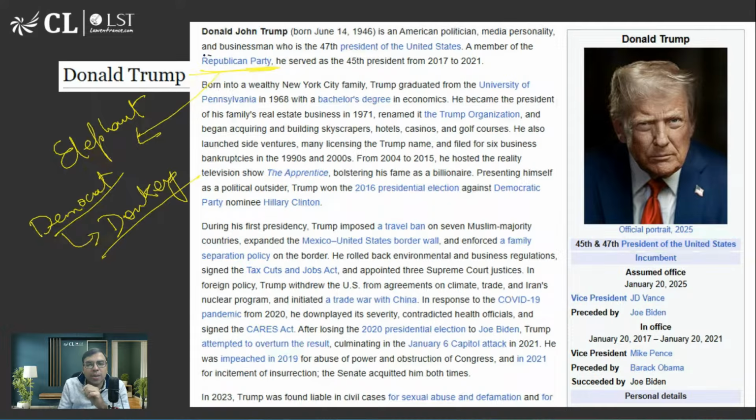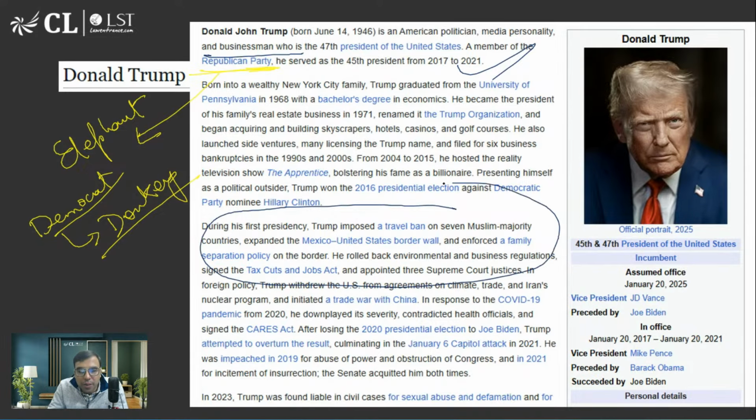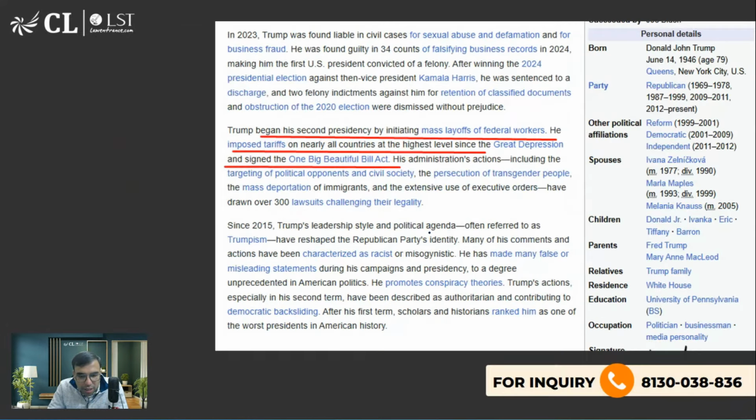So we are talking about Donald Trump. In his first presidency, he imposed a travel ban on 7 Muslim countries and expanded the Mexico-US border. Many things he did actually. And in his second term, when he came to power the second time, he made a separate department called DOGE, the Department of Government Efficiency.